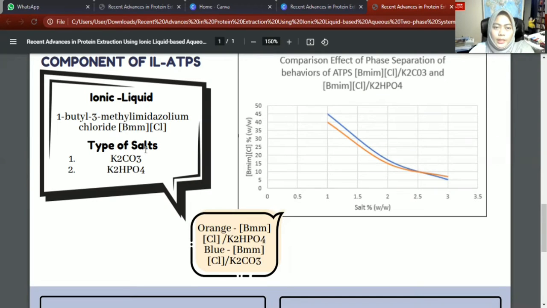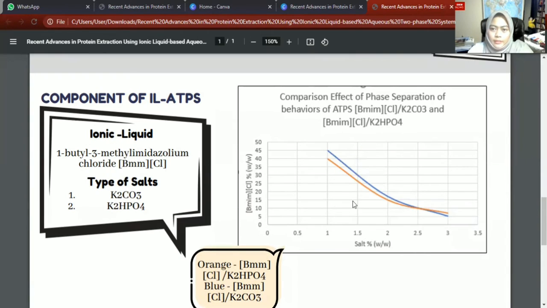Next, these are the components used in this journal. For ionic liquid, they use 1-butyl-3-methylimidazolium chloride, and the types of salt are potassium carbonate and potassium phosphate. So they compared the hydrophobicity effect between these two types of salt.